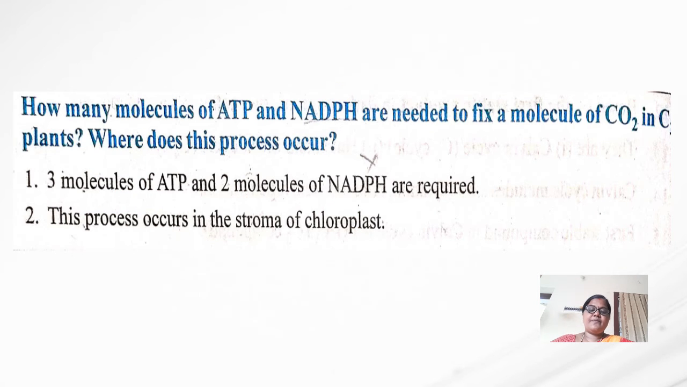And next question is: how many molecules of ATP and NADPH are needed to fix a molecule of carbon dioxide in C3 plants, and where does this process occur? 3 molecules of ATP and 2 molecules of NADPH are required. This process occurs in the stroma of the chloroplast.